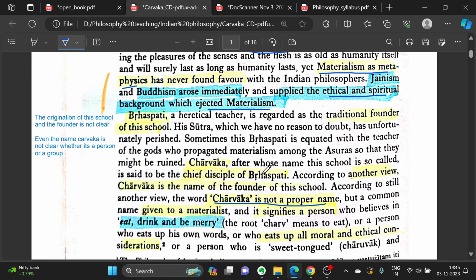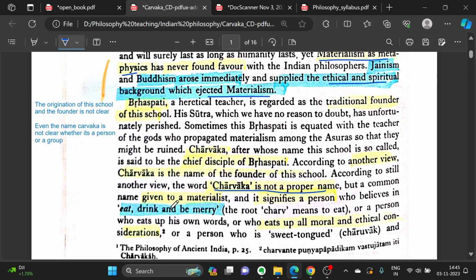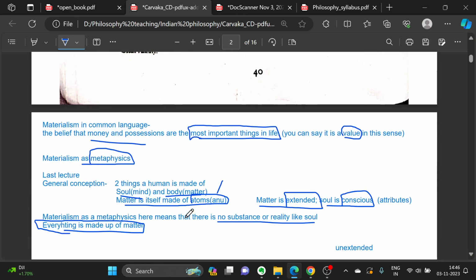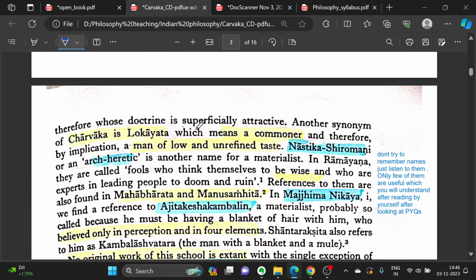Charvak, after whose name this school is so called, is said to be the chief disciple of Brihaspati. According to another view, Charvak is the name of the founder of this school. According to still another view, the word Charvak is not a proper name, but a common name given to a materialist, and it signifies a person who believes in eat, drink, and be merry, or a person who eats up his own word, or who eats up moral and ethical considerations, or a person who is sweet tongued, and therefore whose doctrine is superficially attractive.